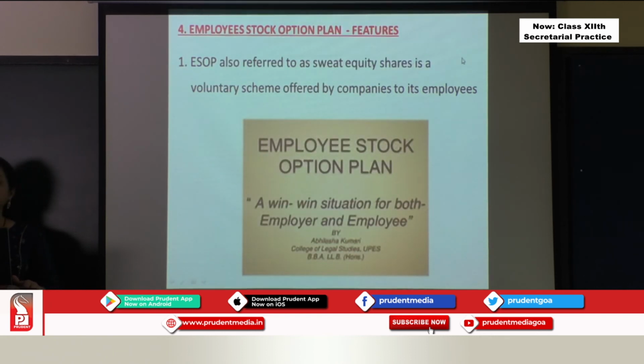Now, the features of employee stock option plan. The first one, the short form, ESOP, also referred to as sweat equity shares, is a voluntary scheme offered by companies to its employees. Now, when I say sweat equity shares, the word sweat, when do we sweat? When it is hot or you are doing hard work. Please remember, the word sweat is related to hard work. So, people are working very hard in a company.